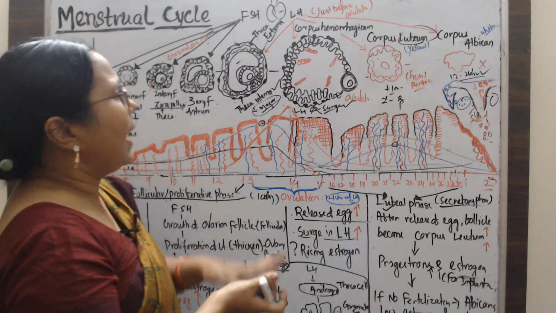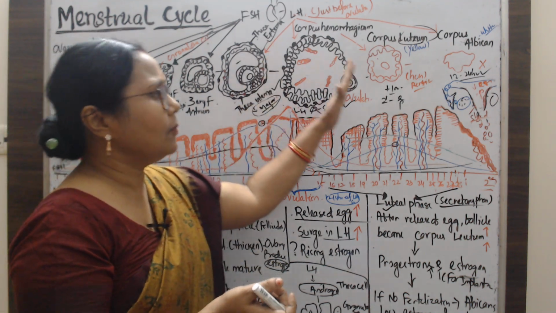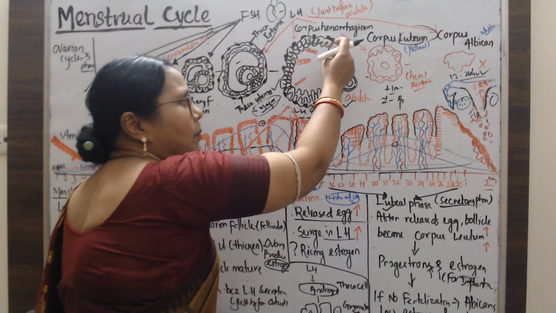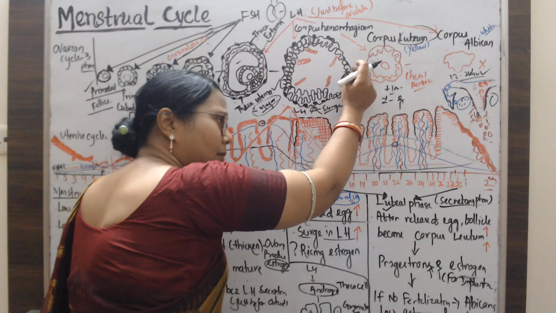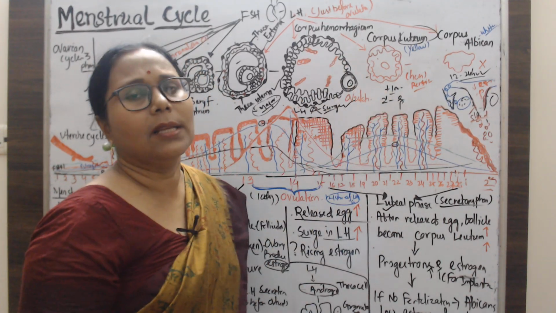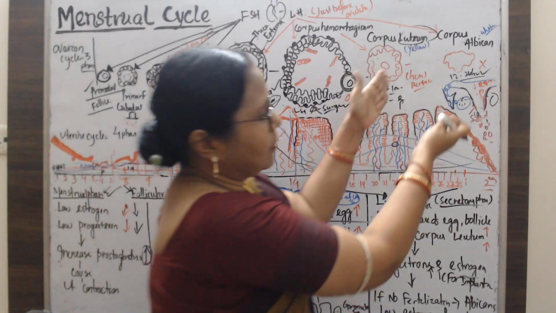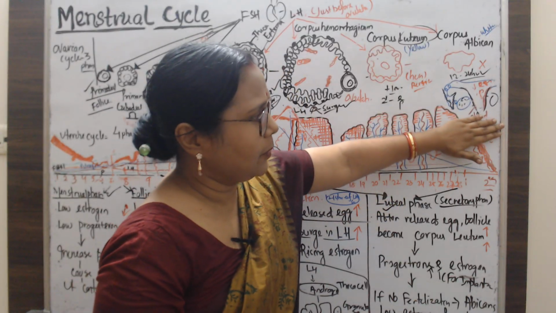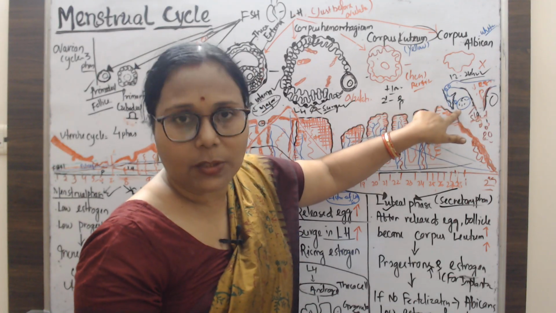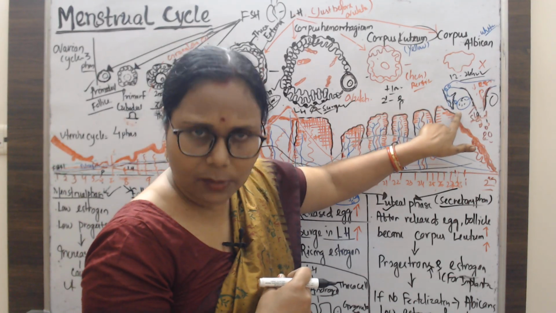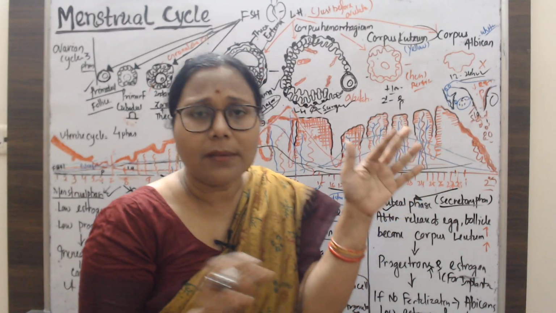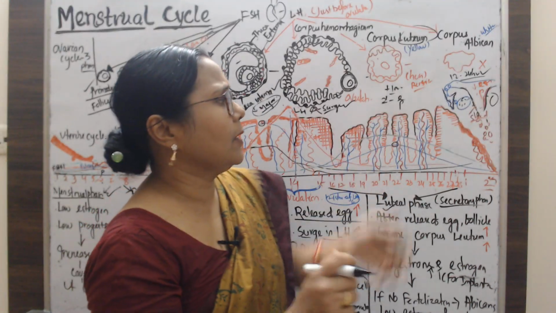After the mature Graafian follicle, when the wall is ruptured, the mature ovum comes out into the abdominal cavity. Have a look at the female reproductive system. From the ovary, where the mature ovum is released, it comes to the abdominal cavity. Near the ovary, the fimbriae-like structure of the fallopian tube is there.